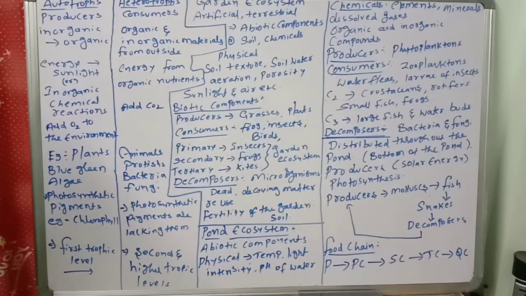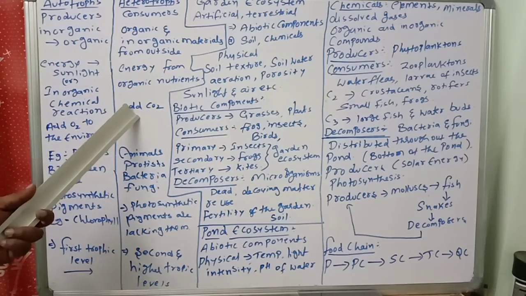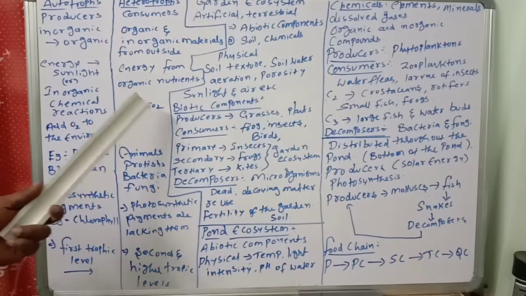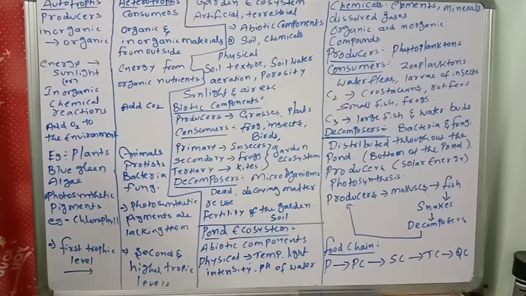Next, another very important thing: autotrophs usually add O2 to the environment. What do autotrophs do in photosynthesis? They utilize carbon dioxide and produce a valuable gas. You know very well, we are living because of that gas. What do you call that gas? Oxygen. So autotrophs provide oxygen to the environment. What do heterotrophs do? They utilize the oxygen and add carbon dioxide to the environment. You should remember these two points.